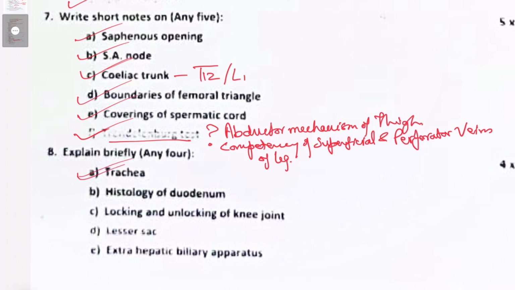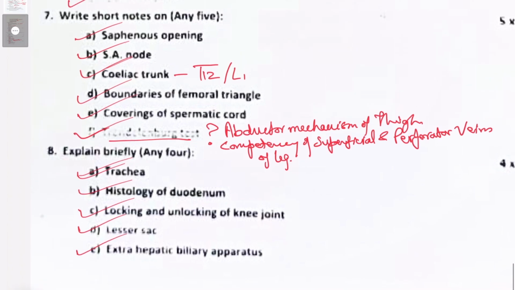Explain briefly any four. Trachea, you have to mention about the trachea. Histology of duodenum, important. Brunner's gland, don't forget. Locking and unlocking of the knee joint, of course, locking is by, yes, vastus medialis, unlocking by popliteus. Lesser sac, which lies behind the stomach, behind the lesser omentum. And extrahepatic biliary apparatus has to be written in detail.